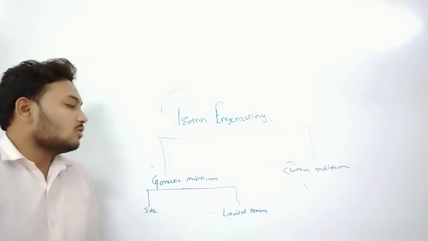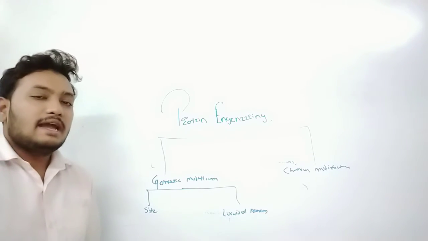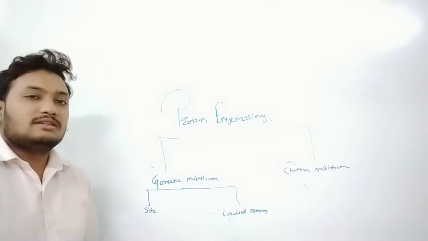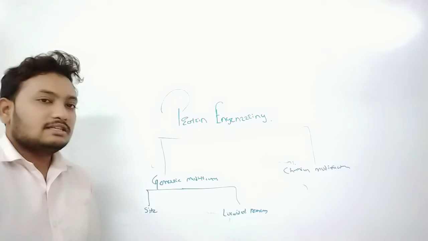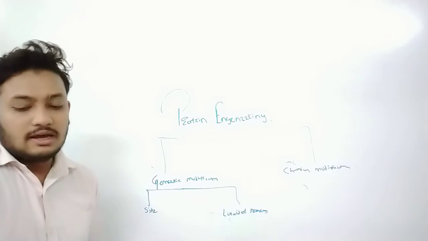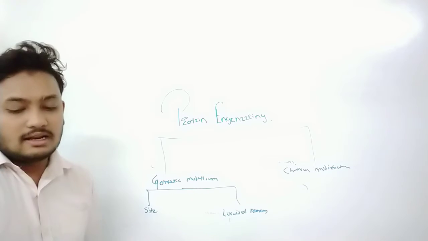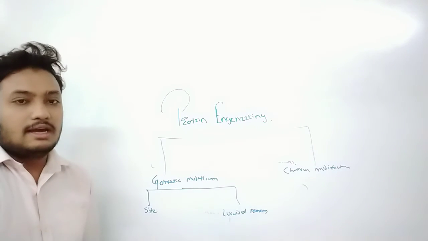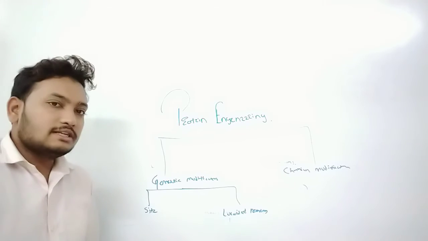Okay, what is a localized random mutation? Localized random means it is not defined to any one site. Any localized site of the molecule can be changed genetically, so it is known as localized random mutagenesis. In this, the 3D structure is known and the structure-activity relationship is known, so we can make changes to the 3D structure.